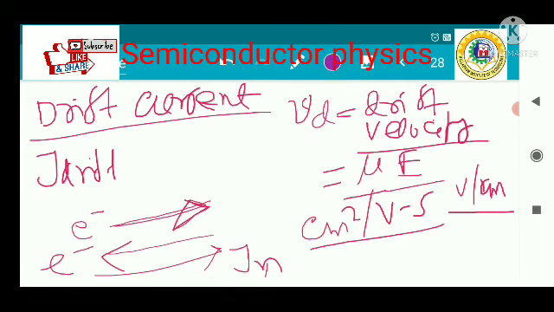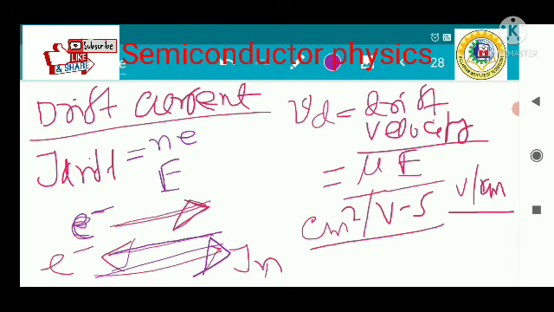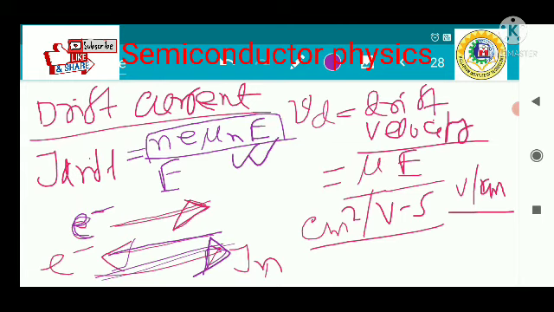So I am repeating, if there is an electron and we apply electric field in the positive x direction, then electron will flow in that direction, and consequently current will flow in the positive x direction. So whenever you write the J drift current equation, it is concentration of carrier n into electron charge e into mu n into E. So this is the equation, and the positive sign is because current is moving in the positive x direction. Don't worry about the derivation, just memorize the equation.